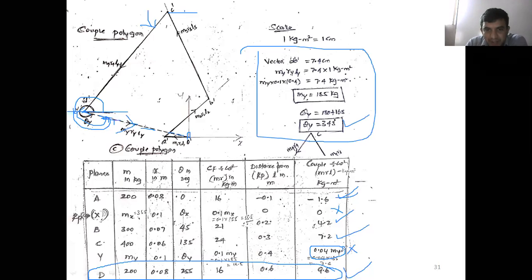Now you transfer here. What is my value? Transfer to the table. My value is how much? 185 kg, right? Once you transfer 185 kg, now multiply 0.1 into 185, we'll get 18.5 kg meter, right? Yes, any doubts regarding this couple polygon?